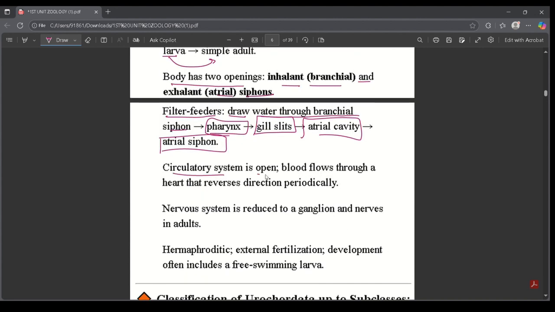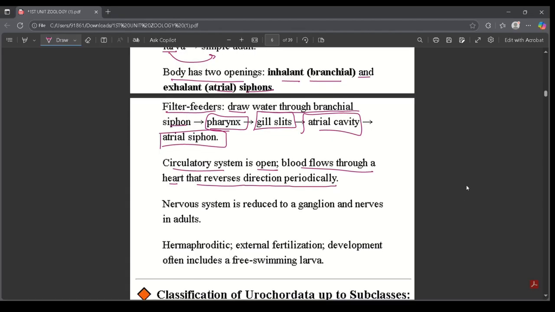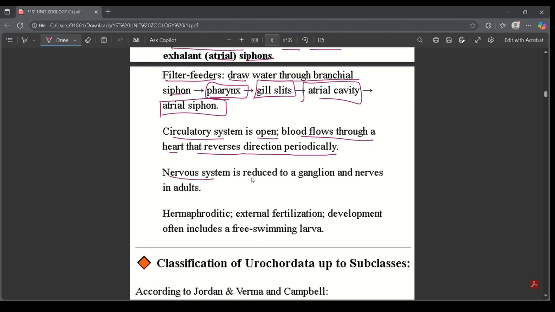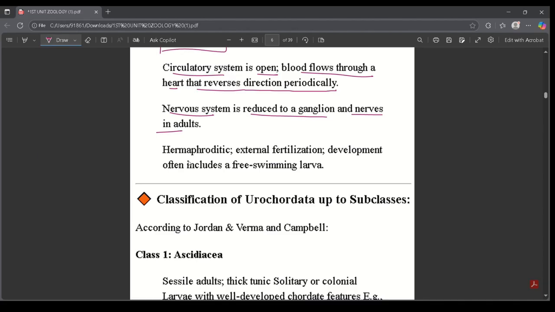Circulatory system is open, blood flows through a heart that reverses direction periodically. Nervous system is reduced to a ganglion and nerves in adults. Hermaphroditic, external fertilization, development often includes a free swimming larva.